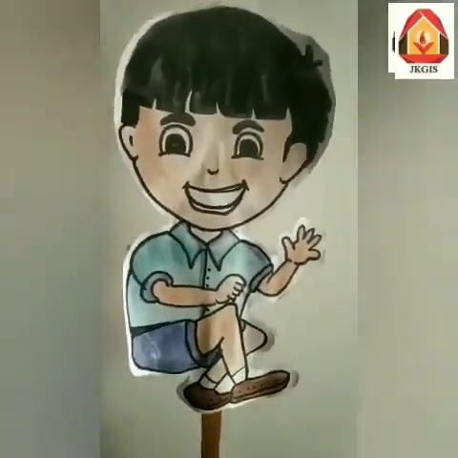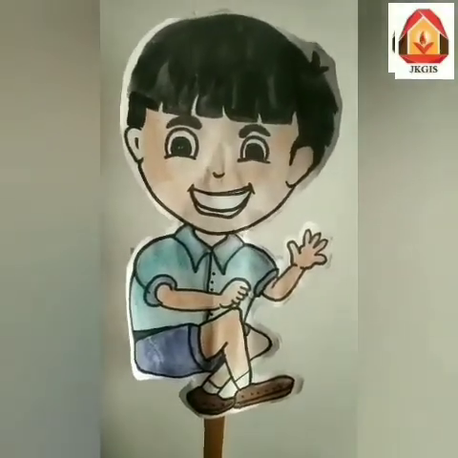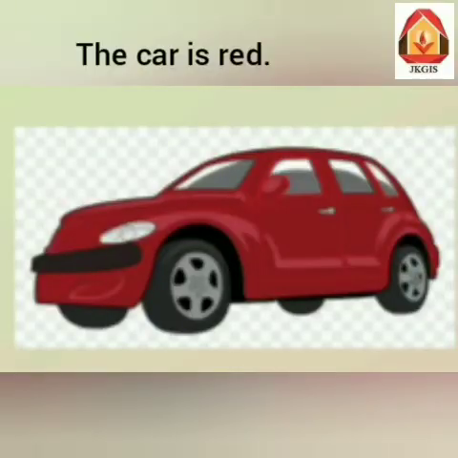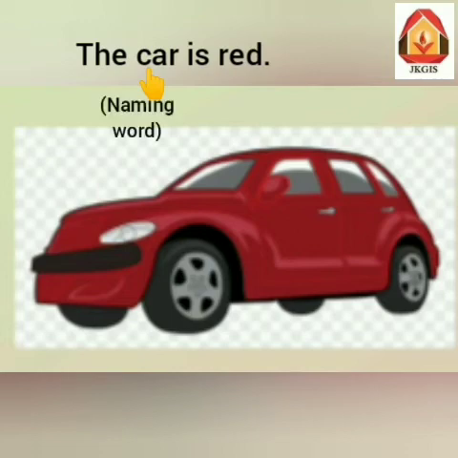Now friends, it is time for one activity. Let us read this sentence. The car is red. So here we are talking about the car. And we know that car is a name of a thing. So car is a naming word.